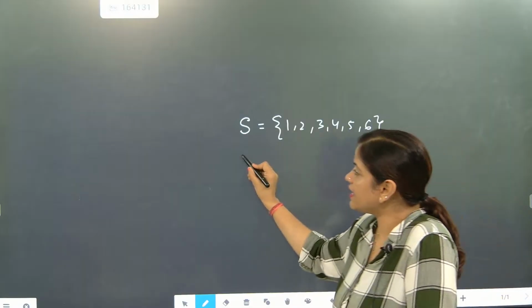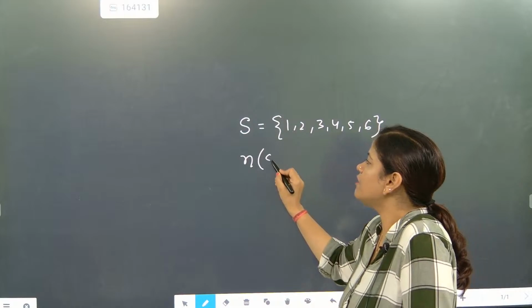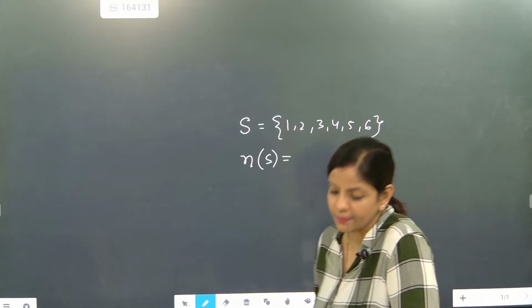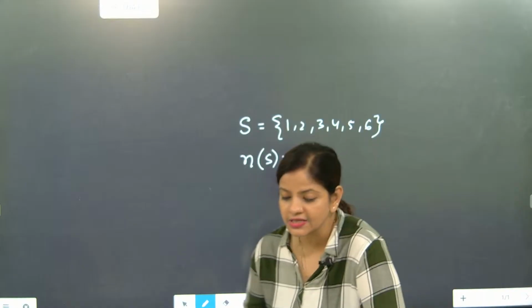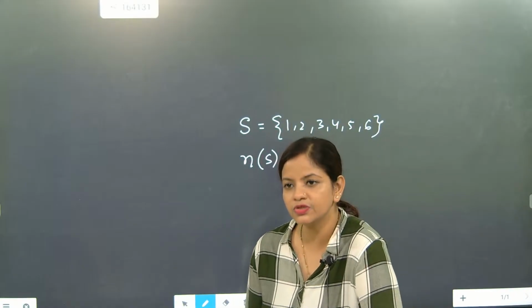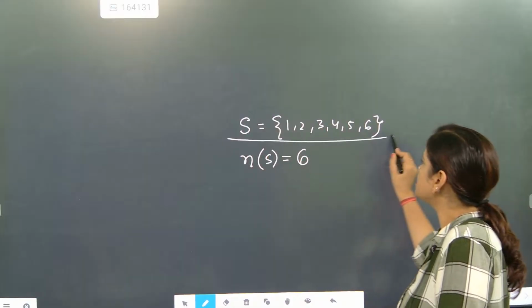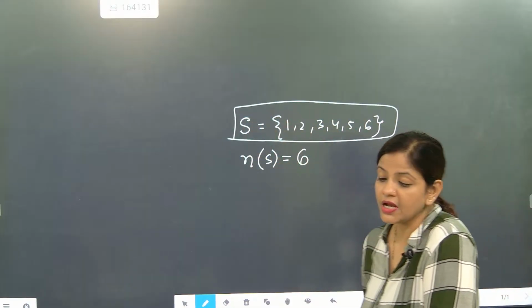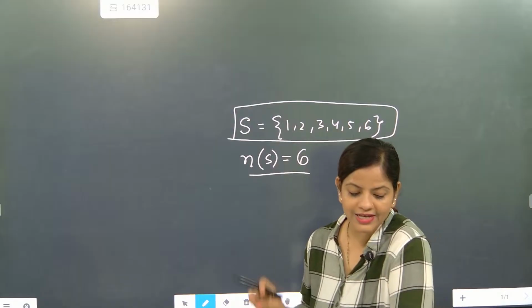And beta, cardinality means the number of elements present in the sample space. So the number of elements present in the sample space is coming as 6. I hope you have understood. That comes under the calculation part. So sample space is the total elements and the number is coming like this. This is called the sample space.